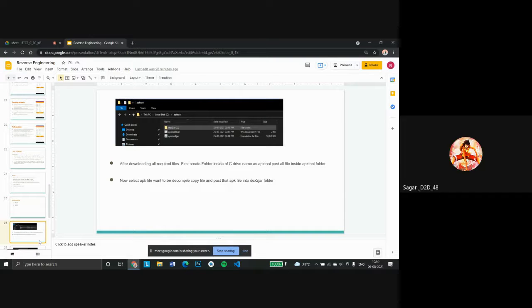Ma'am, with this tool we cannot decompile every single application. If an application is protected by source shrinking, then we can't see the actual Java code of the application. Okay, fine.